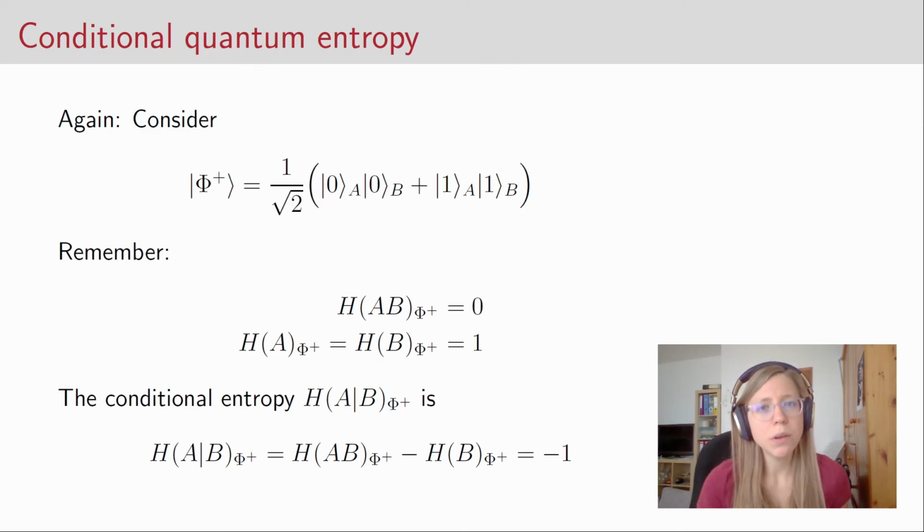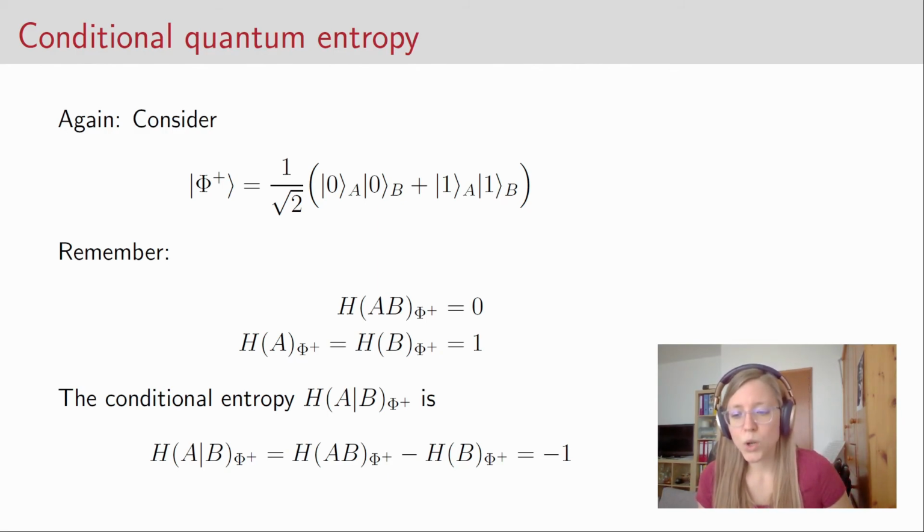Okay, wow, what do we make of this result? What does it mean that the conditional entropy is minus 1? We have never seen this in the classical case. In the classical case, entropies cannot be negative, but in the quantum case, they actually can. So one way to interpret this result is that a negative conditional quantum entropy simply means that we know more about the joint system than we know about its parts. And this is actually true if we have an entangled state as above.